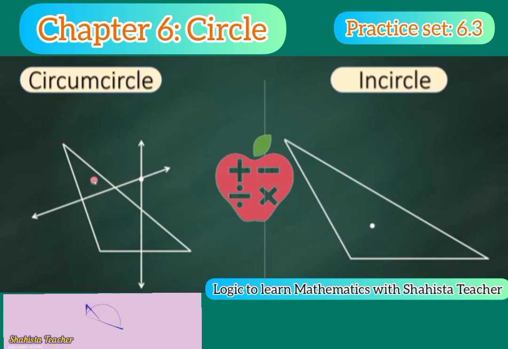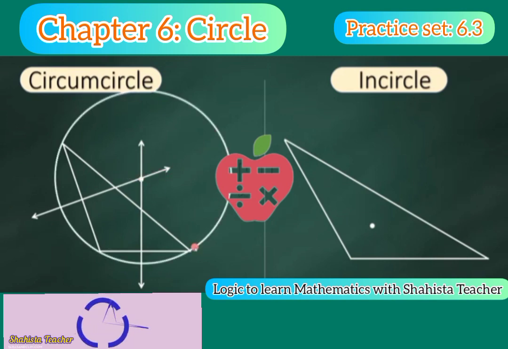So keep the compass pointer on this point and draw the circumcircle with the help of this center point. You can see the intersection, this yellow line is passing. Now with the help of this dot, we will draw the circumcircle. It is touching all the vertices of this triangle. So now we are drawing the circumcircle. Is that clear, my dear students?